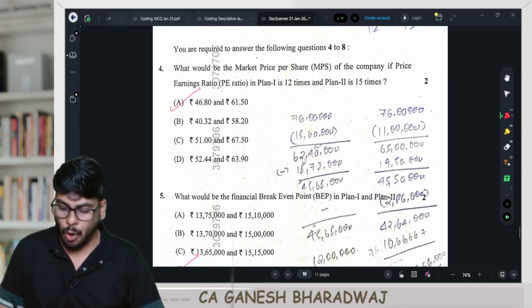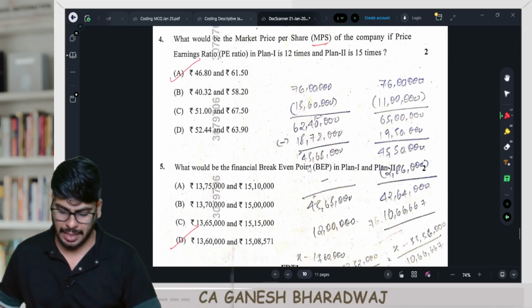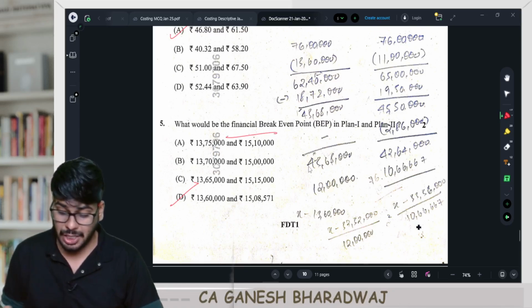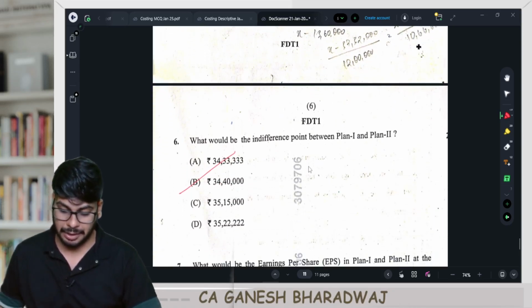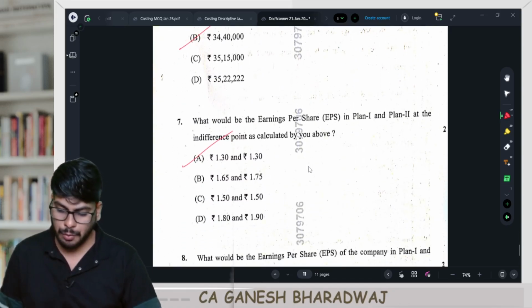Number 1, what would be the market price per share of the company if the PE ratio of plan 1 and plan 2 is so and so? It's given in the question. Then number 2, what would be the financial break-even point of plan 1 and 2? Number 3, what would be the indifference point between plan 1 and 2? And then what would be the EPS of plan 1 and plan 2?